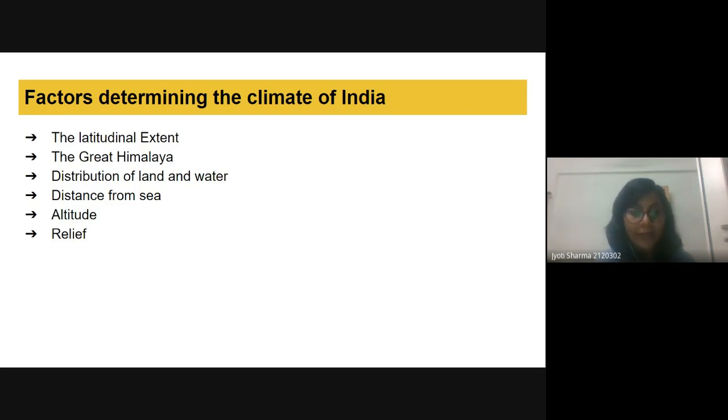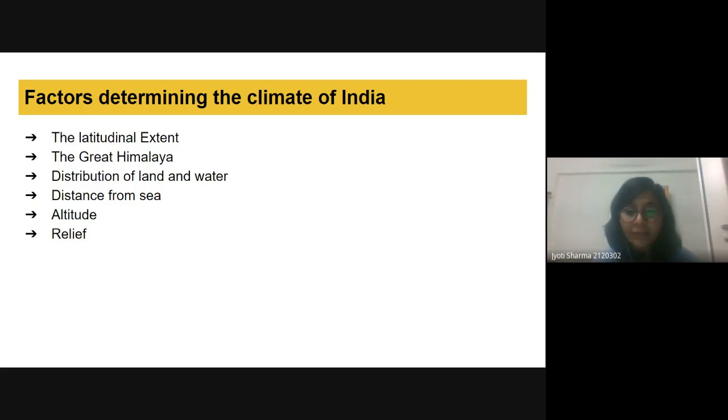Okay, next is the distance from sea. Whenever we go far away from the sea, we get an extreme climate, whether it is hot temperature or cold.